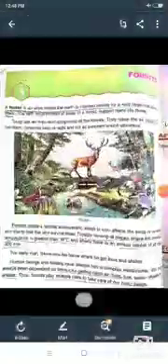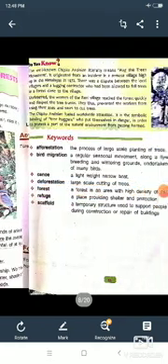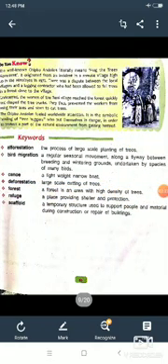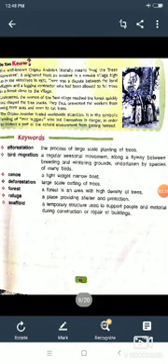Okay, so in the forest I will give you the question answers of exercises A, B, C, D, E, all the question answers of exercises of chapter 3. Okay, now see the question. First you can also write the keywords of the chapter, which you will write as definitions also. Number 1 is afforestation. When the definition comes, you will write the process of large scale planting of trees. Okay, deforestation: large scale cutting of trees.